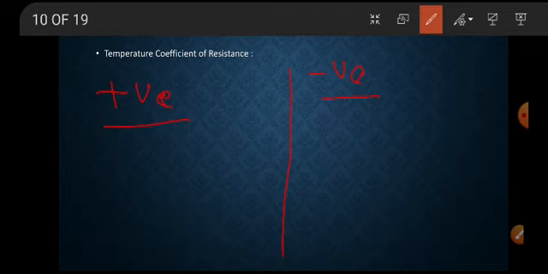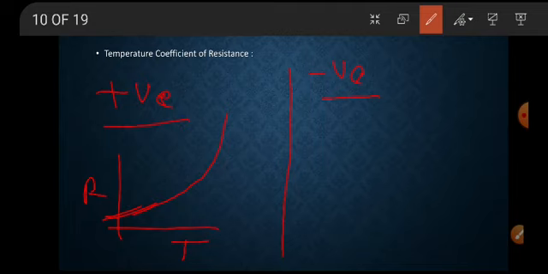For metals or conductors, the resistance of metals increases. Take temperature on the x-axis and resistance on the y-axis. Then for conductors or metals, as temperature increases, resistance also increases.